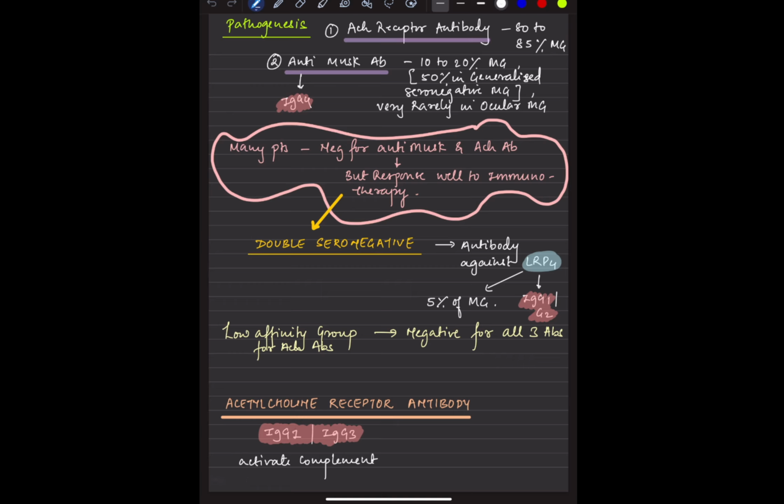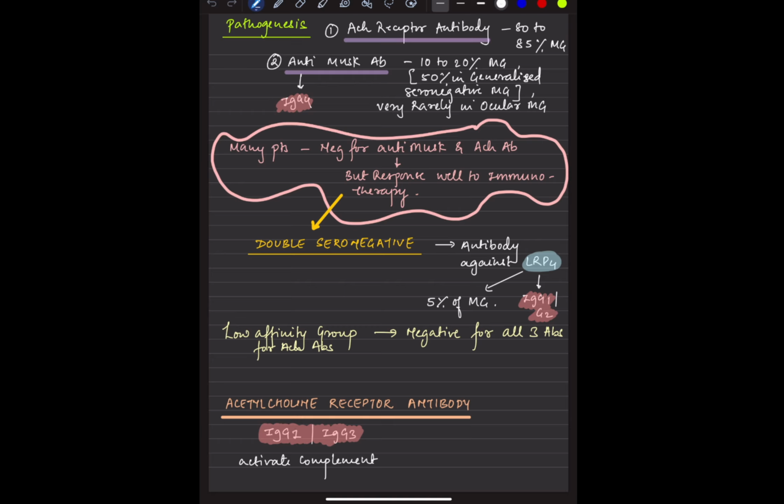Okay, so there are certain antibodies, a very, very important slide. Acetylcholine receptor antibody, in 80 to 85% of myasthenia gravis we will be expecting it in such patients. Anti-MuSK antibody is actually seen in only a few patients. Most of the patients can have acetylcholine receptor antibody, but a few of them do not have any antibody, so they are said to be double seronegative, and we check for LRP4 antibody.